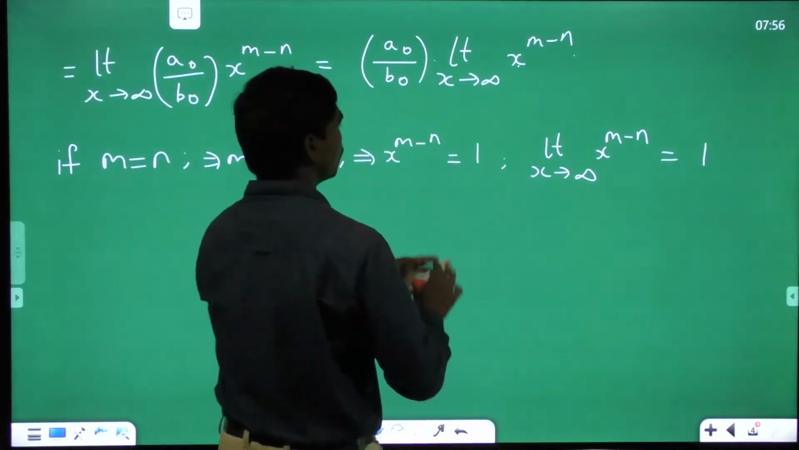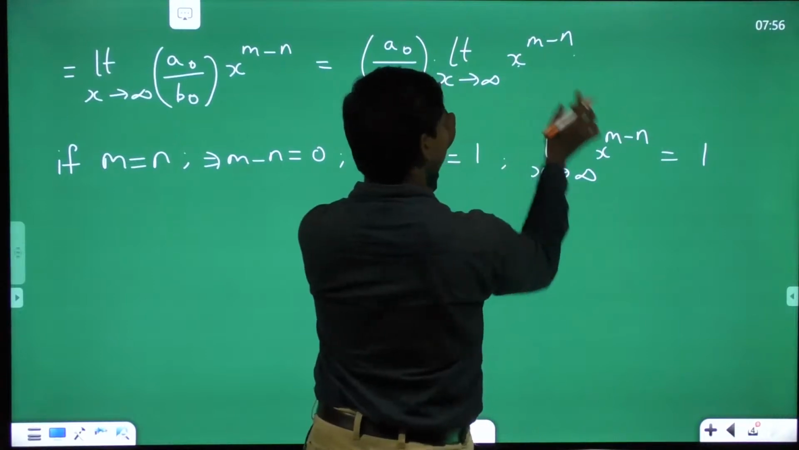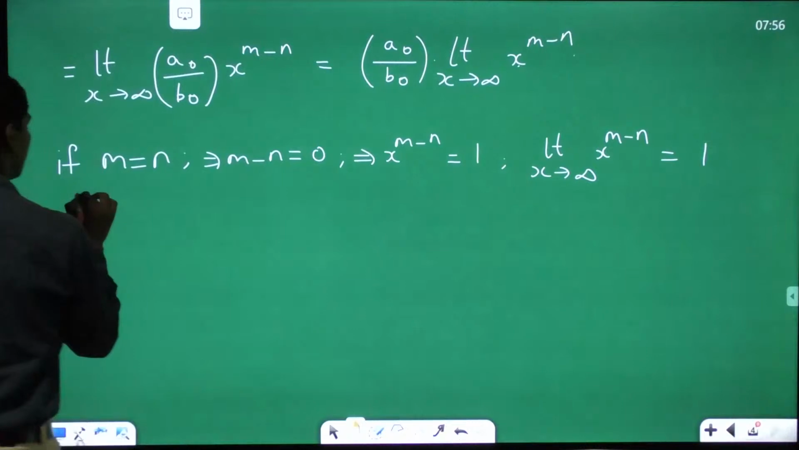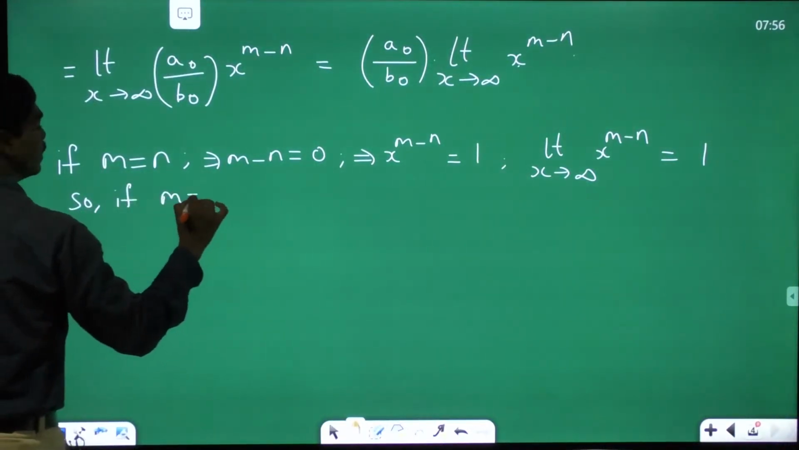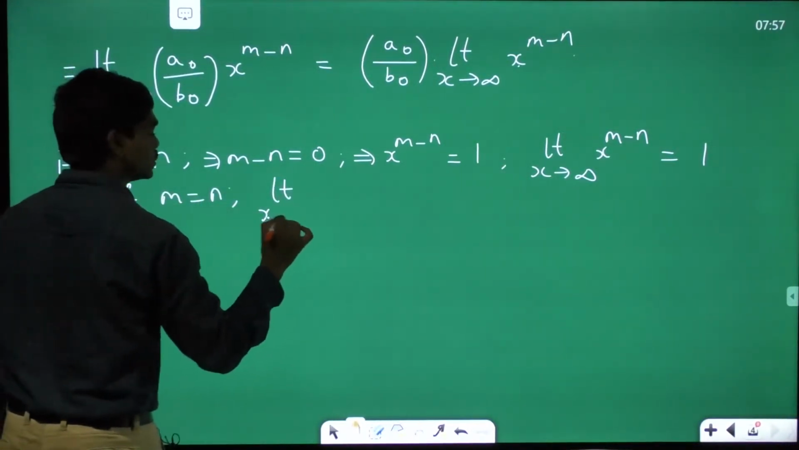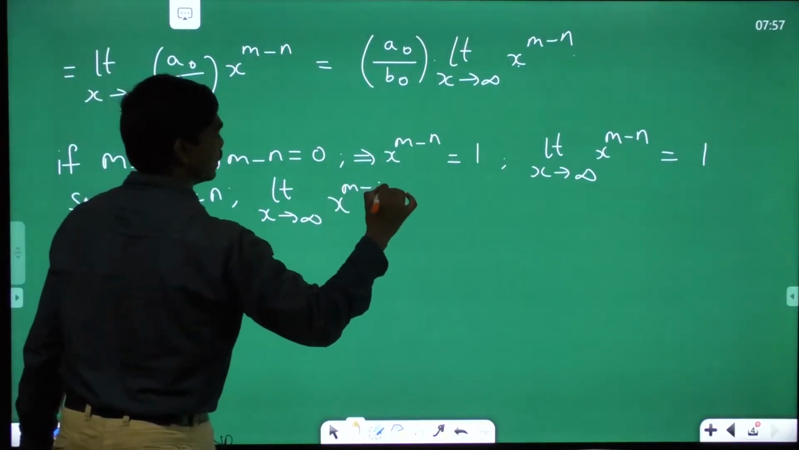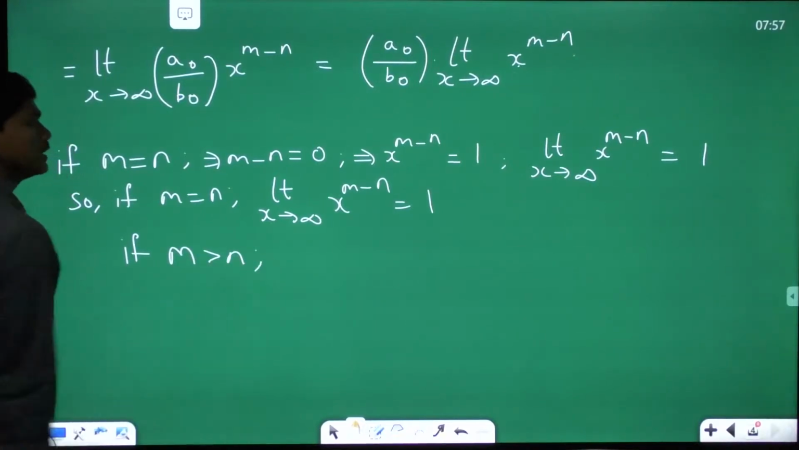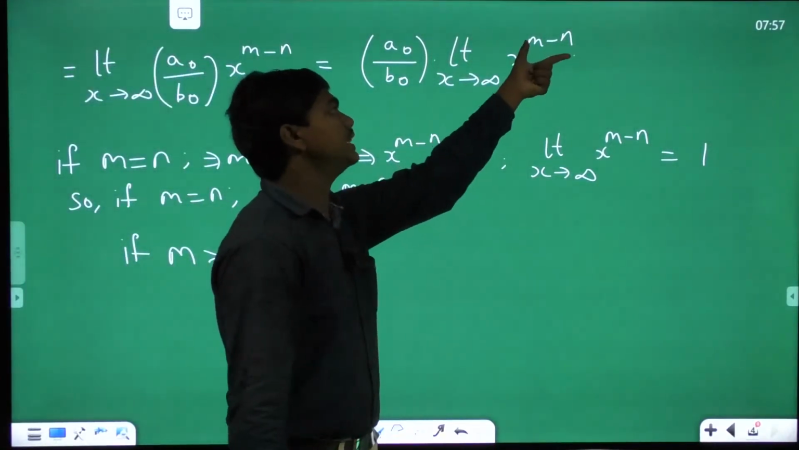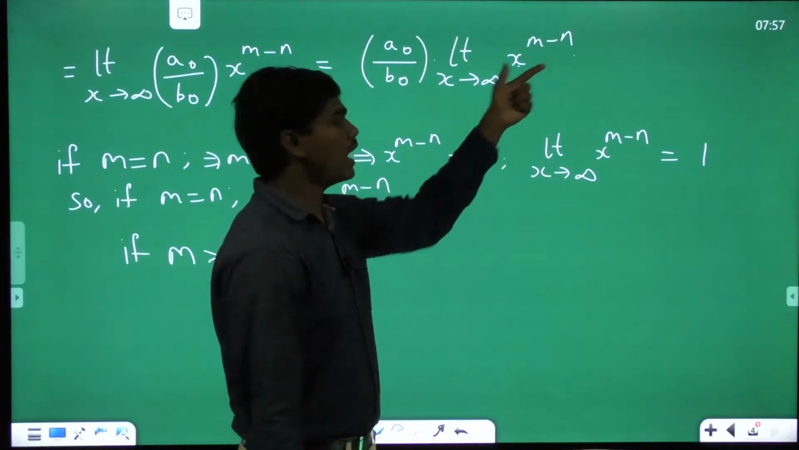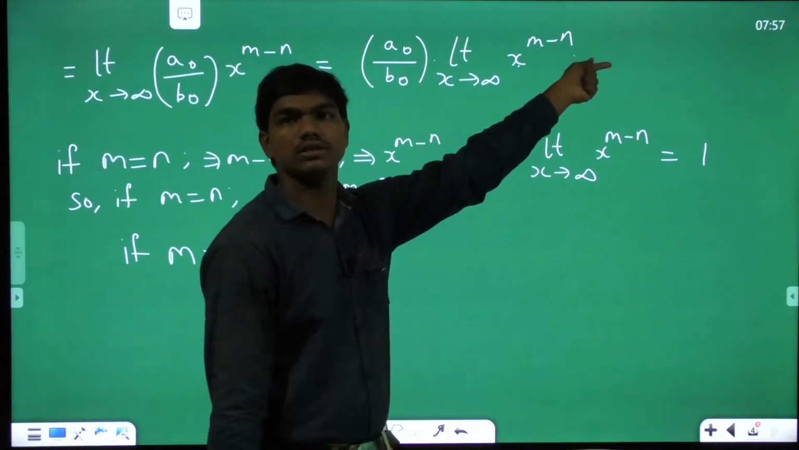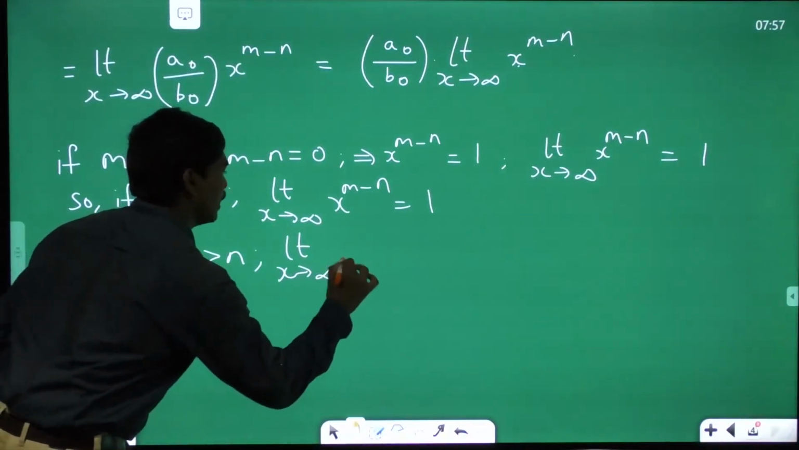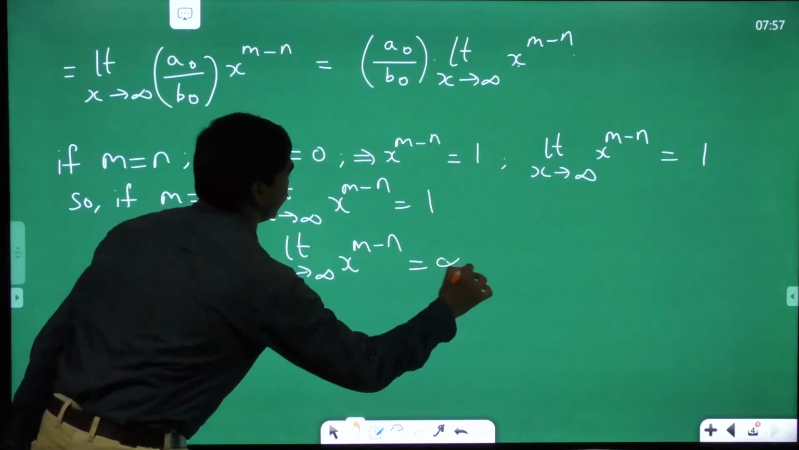Correct? So now, if this is the case, limit x tends to infinity x power m minus n is equal to 1. So when you multiply this 1 in place of this limit, a naught by b naught is the answer. So if m is equal to n, the limit is 1. Now what if m is greater than n? Then m minus n is a positive number, correct? And when x is tending to infinity, x power something positive will give you positive infinity. So limit x tends to infinity x power m minus n is infinite, correct?